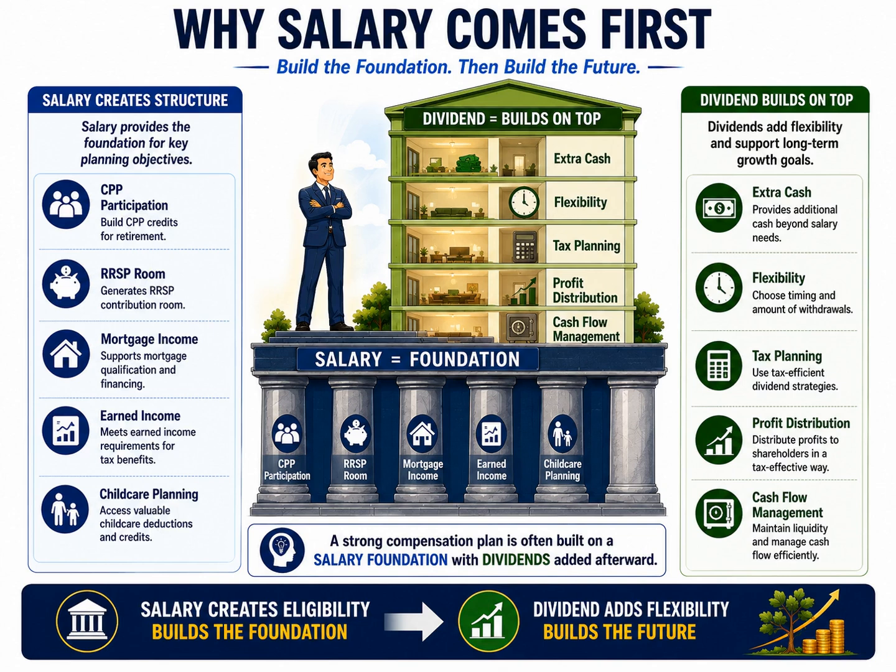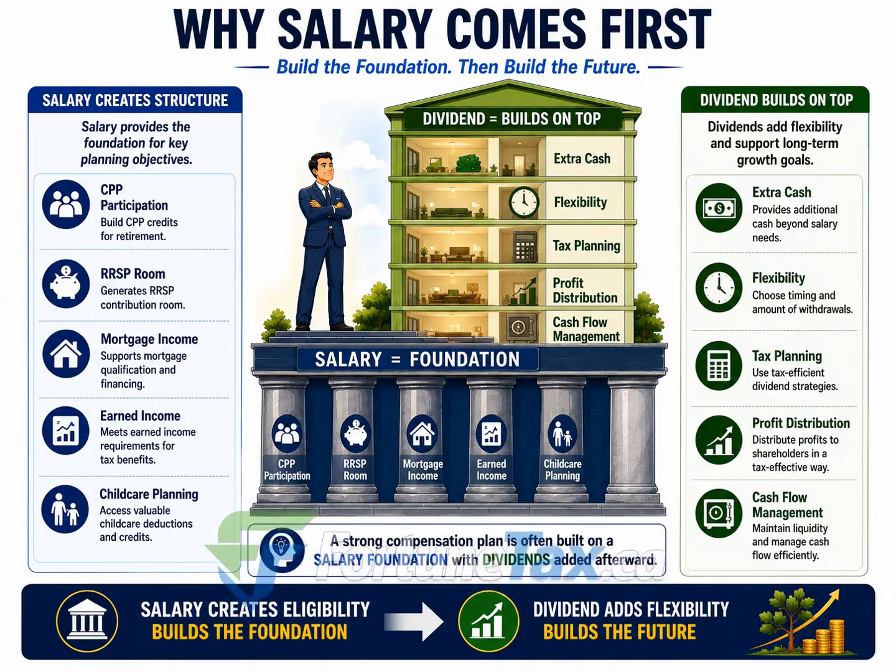Dividends help customize the plan. This does not mean every client needs a large salary, nor does it mean every client should maximize CPP or RRSP room. The point is that salary should usually be evaluated first because of the planning benefits it creates. Only after those needs have been considered should dividends be used to provide additional flexibility and profit extraction. The key takeaway is simple. Salary creates the foundation. Dividends build on top of that foundation. And when both are used strategically, they can work together to create a stronger and more balanced compensation plan for the owner-manager.